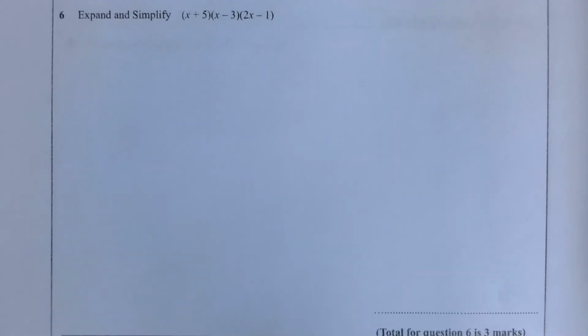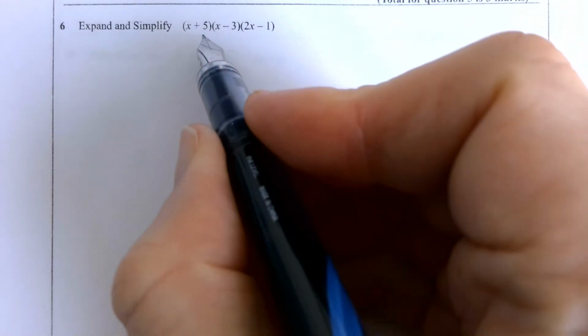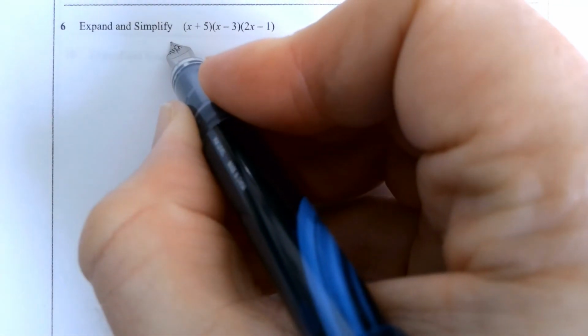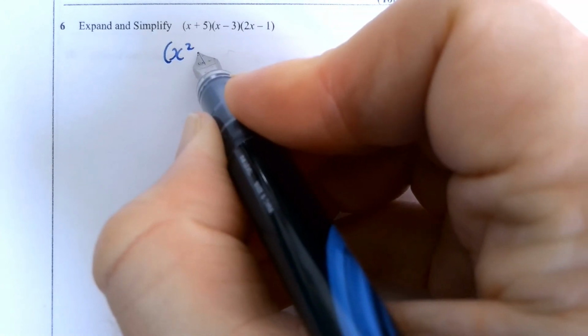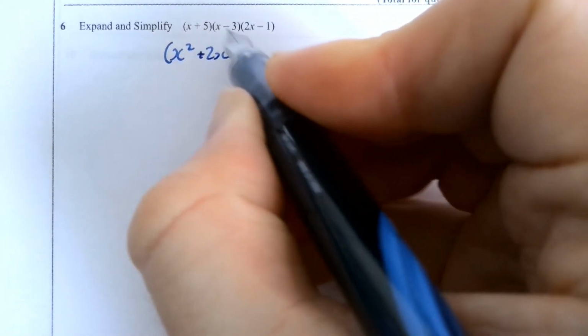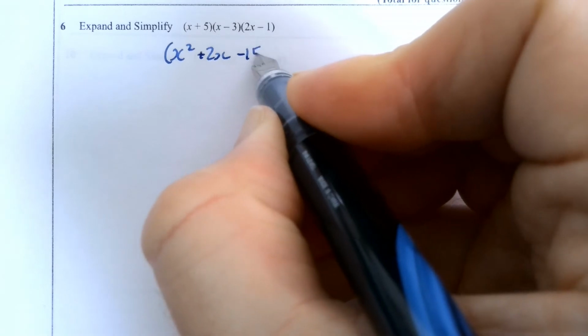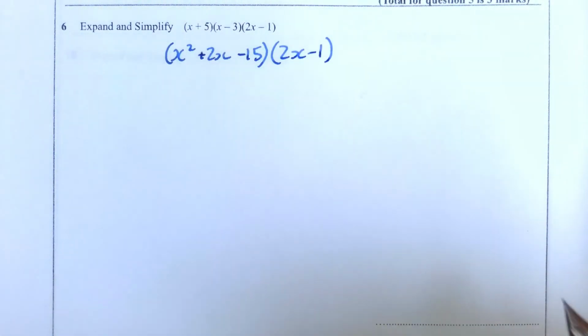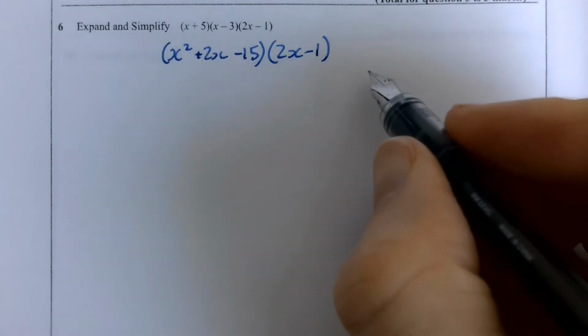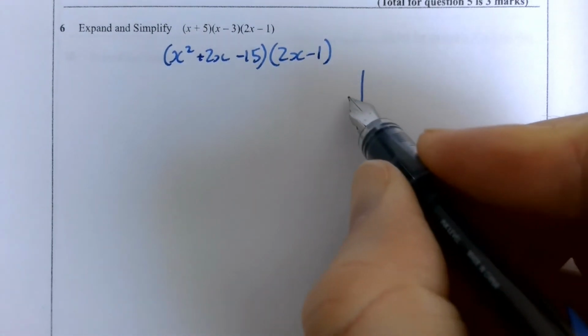Here's question 6. Pause the video and give it a go. It does bring in a new issue for us. I'm starting off by just doing the same thing here as I would do. I'm saying sum of 5 and negative 3 is plus 2, so that'll be plus 2x. 5 times 3 is 15, so that's negative 15. That's going to need to be multiplied by 2x take 1. So then I'm drawing out my grid.